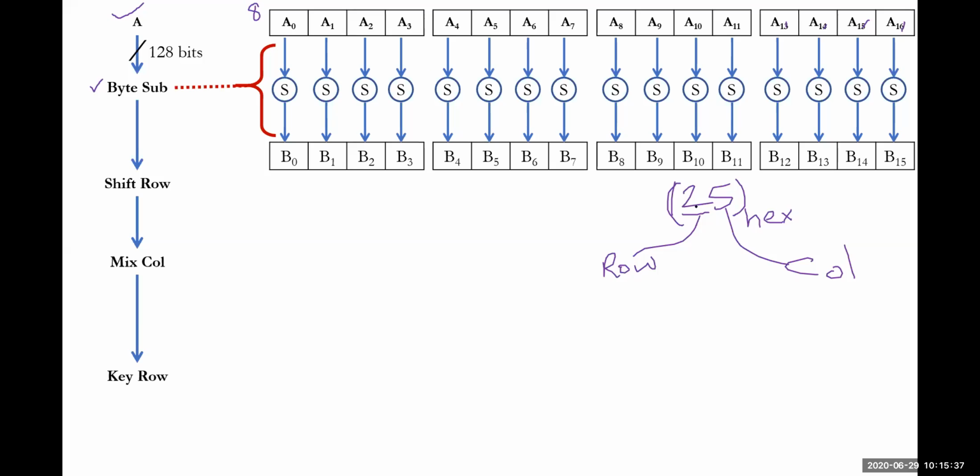If you convert this 25 into its binary equivalent, hexadecimal-based binary, 2 will be written 0, 0, 1, 0. As far as hexa-based binary, 5 will be 0, 1, 0, 1. So this is the binary value for 2, and this is the binary value for 5.